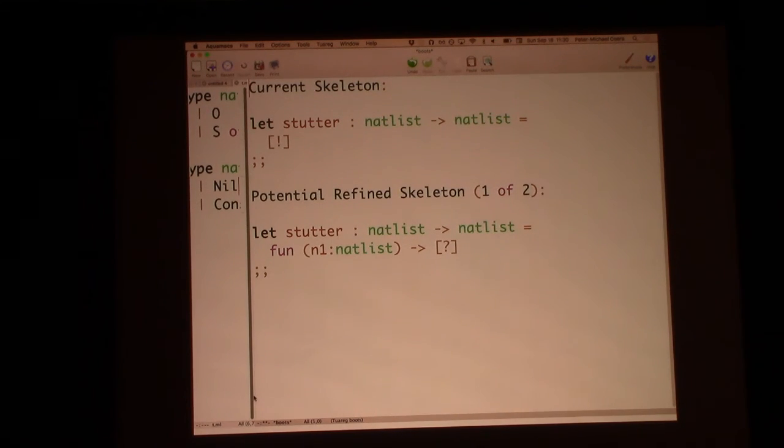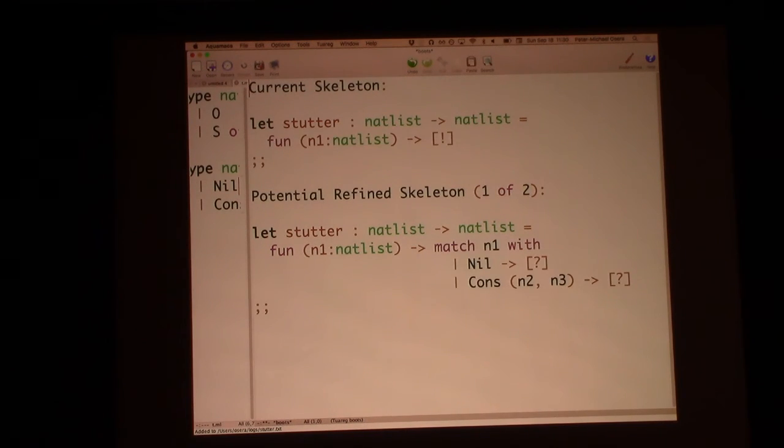Let me make sure I get this right. Sorry. There we go. I had to get my thumb on the meta key. And so I can either fill in a function, as you'd expect, or I can immediately try to guess an elimination form, of which there are none. So I'm going to go ahead and just guess a function.